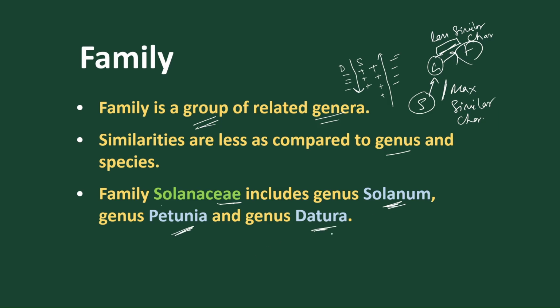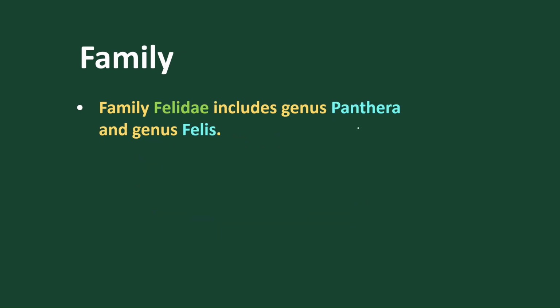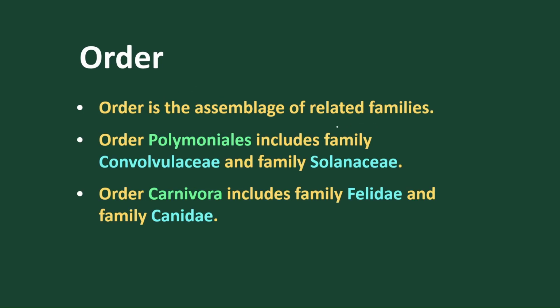So Solanum genus, Petunia genus, and Datura genus all are included under the family Solanaceae. It means they have some similar characters, not all characters. Take the example of animals. In Felidae we find the Panthera genus and the Felis genus, that is a tiger group and a cat group. We find some similar characters present between these two, so both are included under the family called Felidae. Got it?